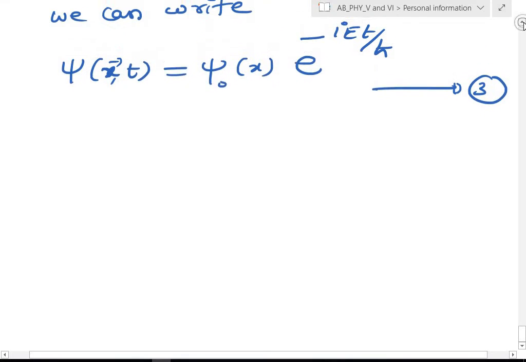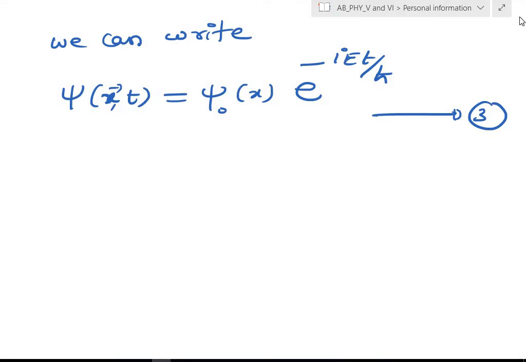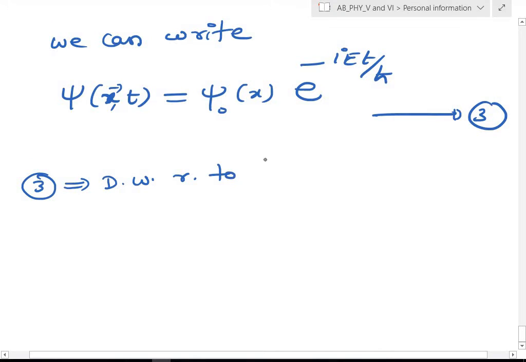This is the wave function that we have separated into two parts: one psi naught of x part and another the time dependent part. Now again, as usual, differentiate this with respect to time once, just like we did in the previous case, and with respect to x twice. First, differentiate equation 3 with respect to time only once.